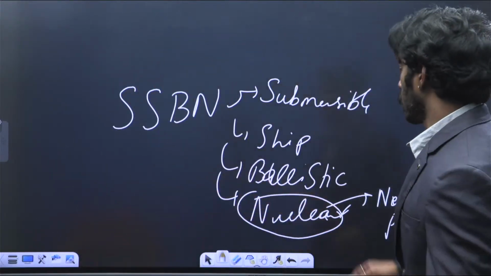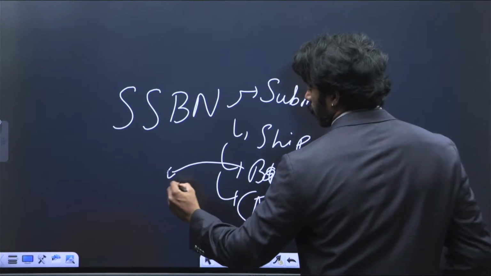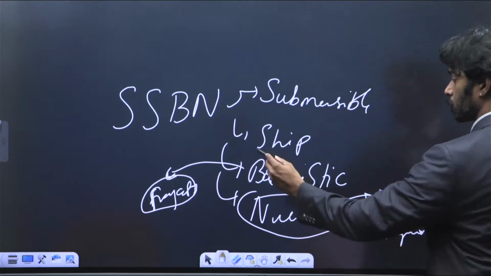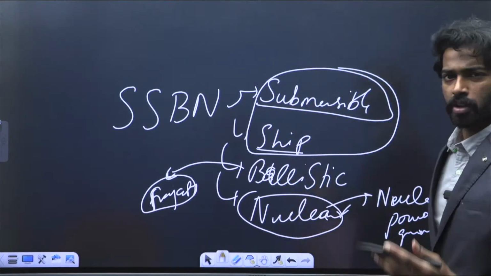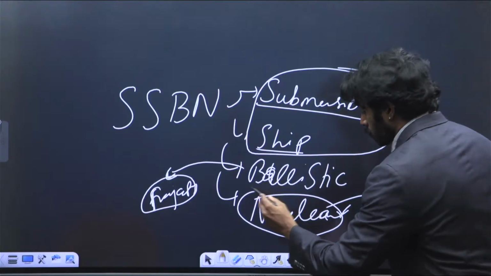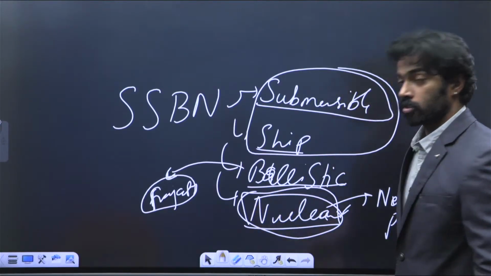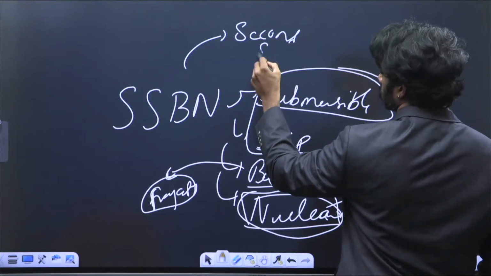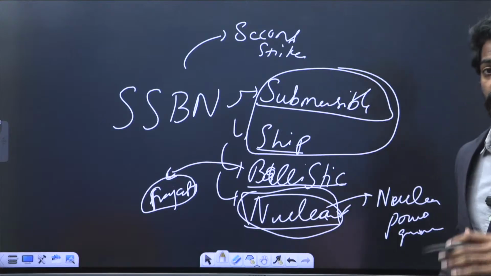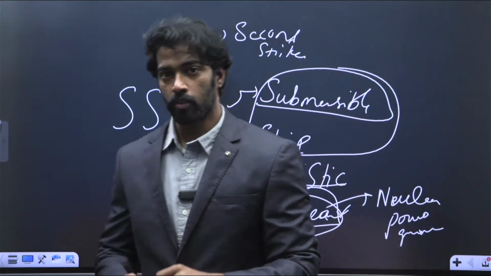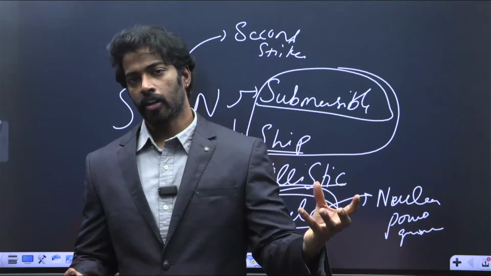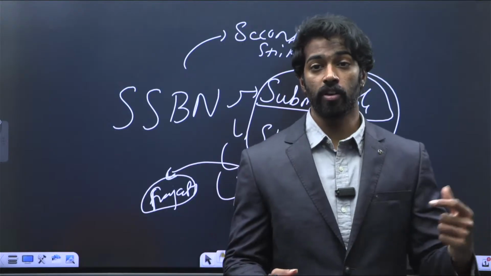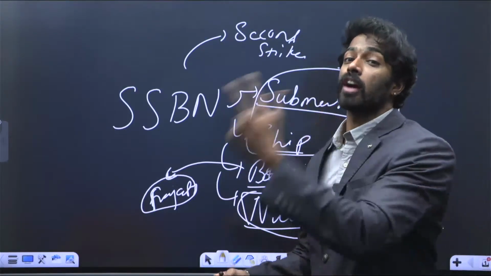And ballistic missile is nothing but a missile that is coming from a trajectory, right? And it is a ship, and it is submersible in nature. It is a submersible ship. Submarine is nothing but a submersible ship which has ballistic capability and runs on nuclear energy. This is called a SSBN, and this SSBN has second strike capability. The author is saying that the SSBN has a second strike capability, meaning that whenever a particular country attacks the land bases or the air bases, we have submarines which will ensure that even if the land bases and air bases are destroyed, we can actually attack again.